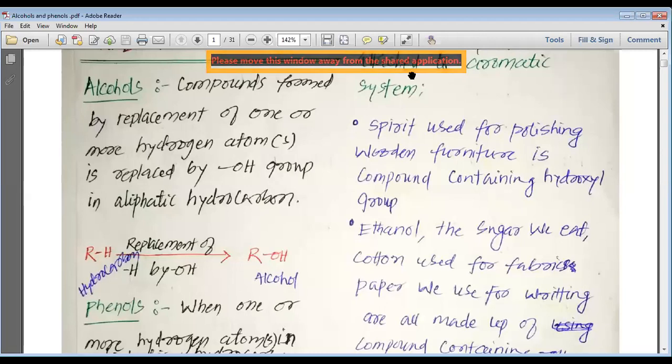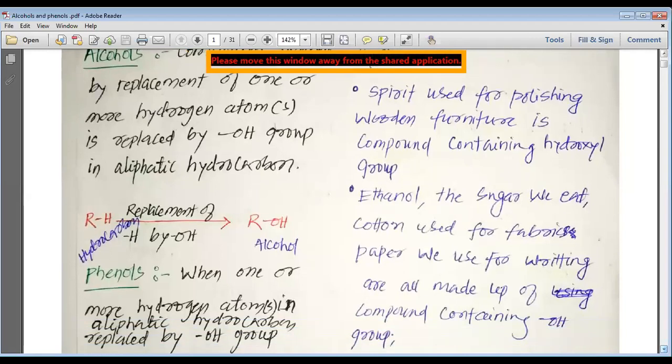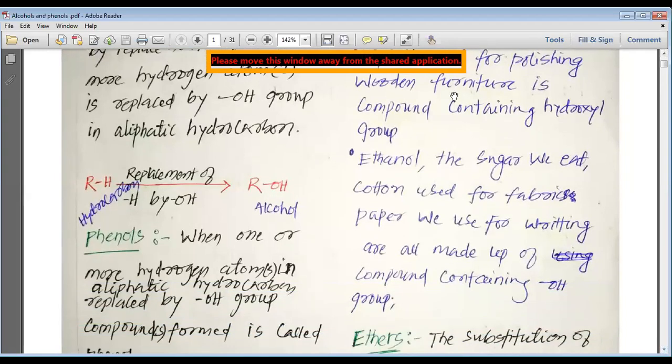So let's start. Alcohols and phenols. Compounds formed by the replacement of one or more hydrogen atoms by an OH group, that is hydroxyl group, in an aliphatic hydrocarbon. So you can see that here we have the aliphatic hydrocarbon.